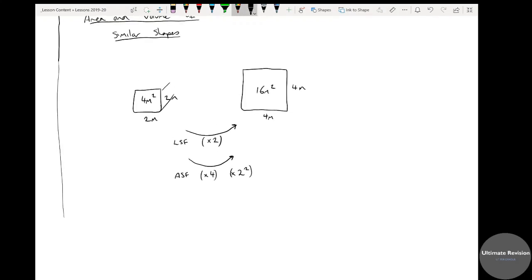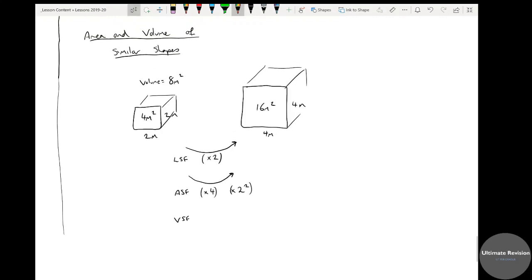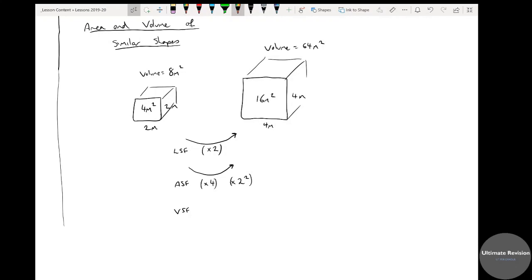Now, if I was to make this a cube, let's make it 2 big cubes here. Now, the volume scale factor, well, the volume of that cube would be 2 times 2 times 2, 8 meters squared. The volume of this one would be 4 times 4 times 4, which is actually 64 meters squared. So it's certainly not double. It's not even 4 times bigger. It's actually 8 times bigger, isn't it? It's 8 times bigger if you've got a volume. And what you'll find is that is times by 2 cubed.